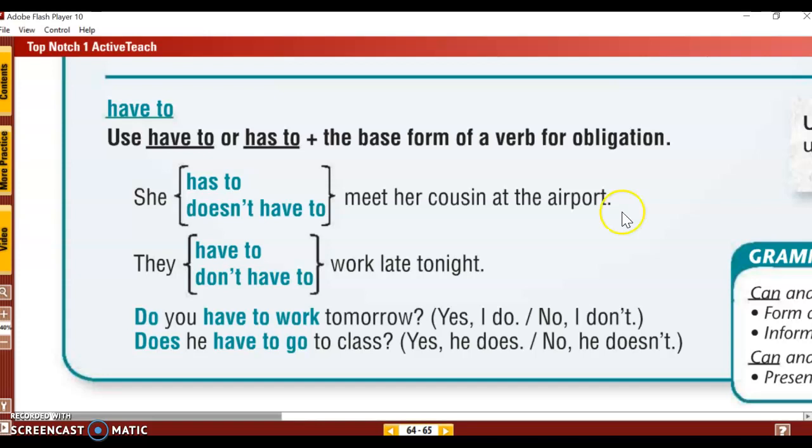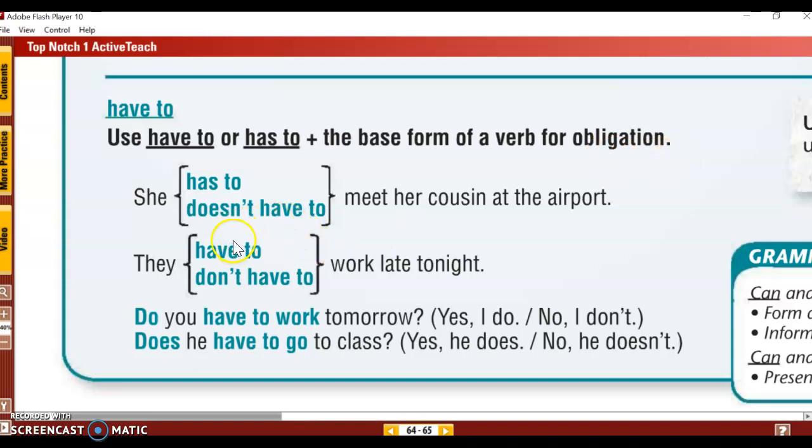And notice after she, we put an S on the verb have. Have becomes has. But look over here: she doesn't have to. I put the S on the do. Do becomes does. So she does not, she doesn't. Contraction. Doesn't have to meet her cousin at the airport. Okay, so negative obligation.